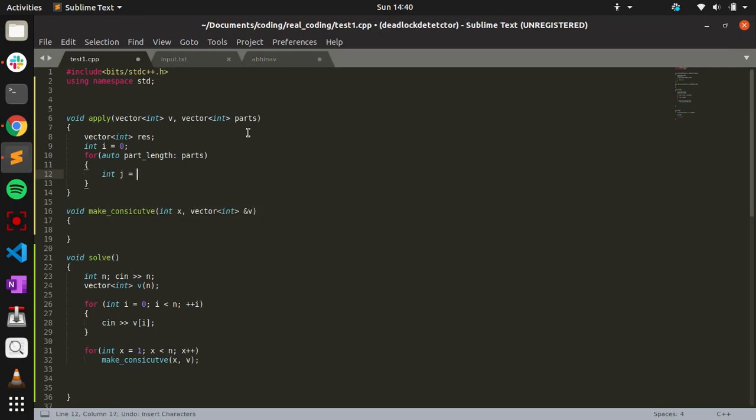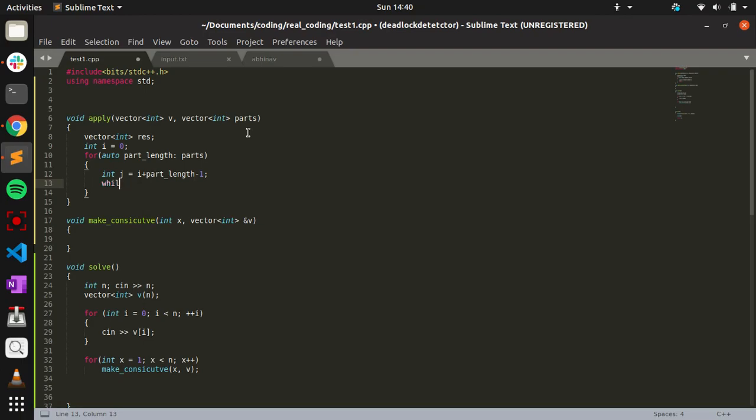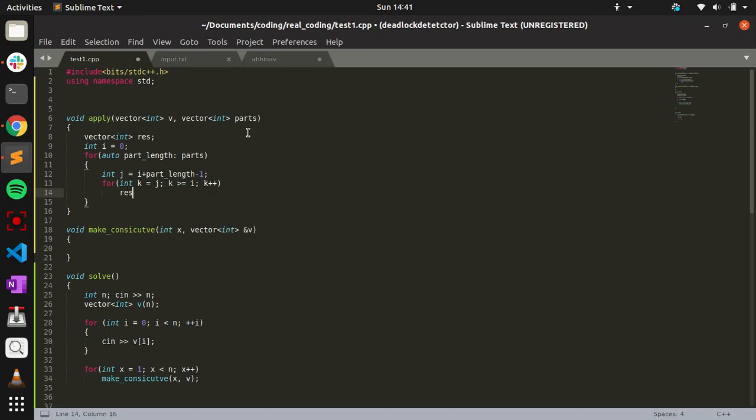I would do int j equal to i plus part length minus 1, then for int k equal to j, k greater than or equal to i, k minus minus, I'm going to push the elements in the reverse way.